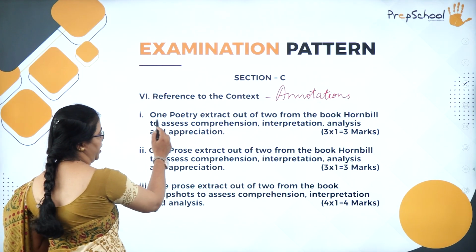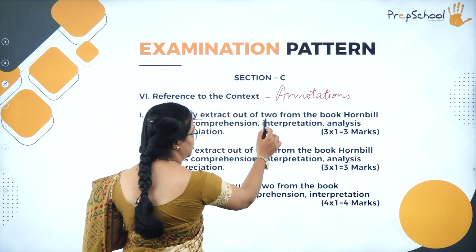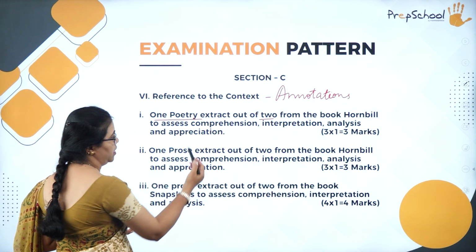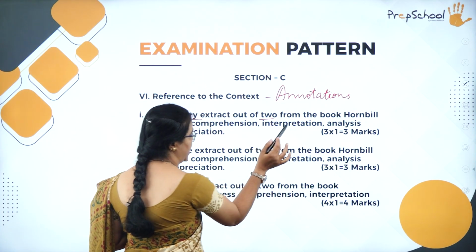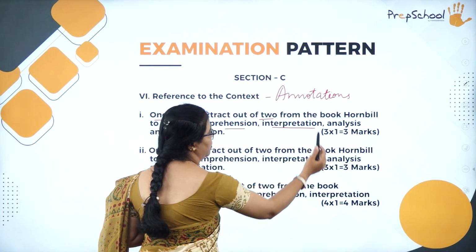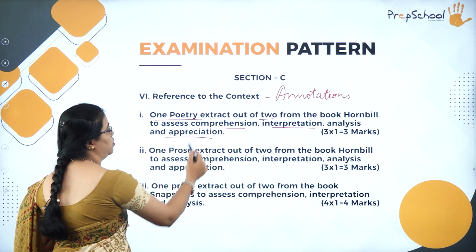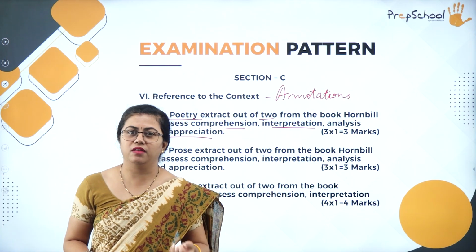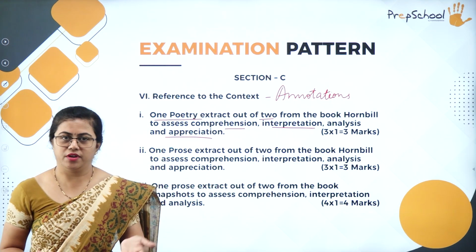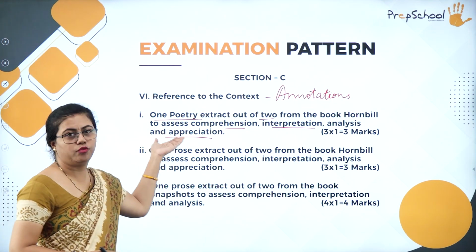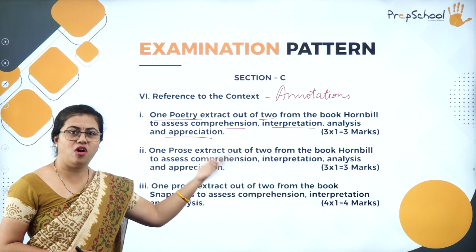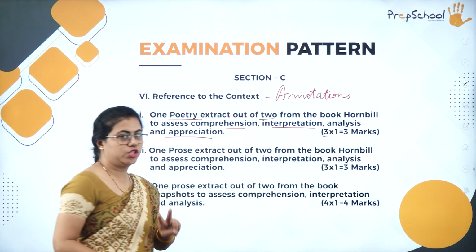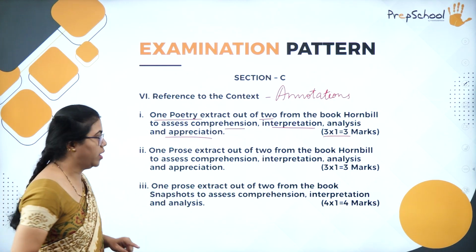So you have one poetry extract, it will be there. Out of the 2 you have to answer any one. From Hornbill it will be chosen, and you will be asked a few questions here, and you will be assessed for comprehension and how you interpret it, and also how you appreciate it. You need to analyze and appreciate. Means you have to write about the poetic devices, the simile or metaphor, whatever is used. So you have to write about that over here, the rhyme scheme and the inner meaning. All these you can write over here, which comes up to 3 marks. So 2 questions will be given. You need to answer any one of those.